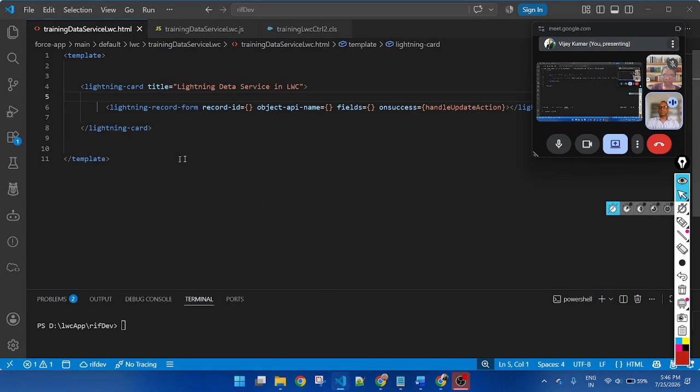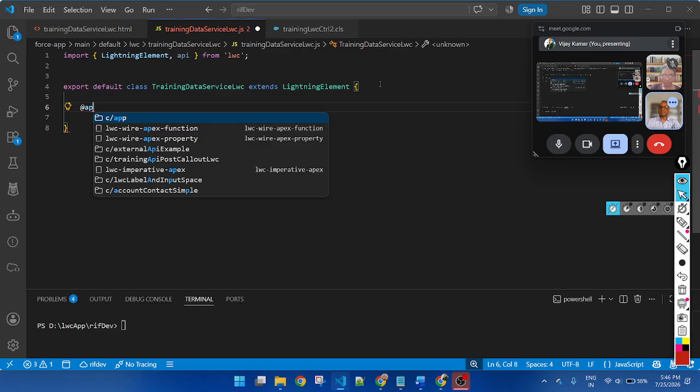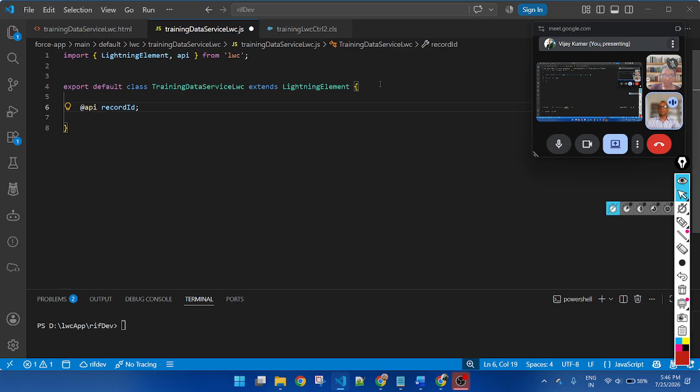So how to pass? First, we need to pass recordId. Here in the export class, use @api. Keep in mind recordId: R is small, I is capital, the syntax will be the same.